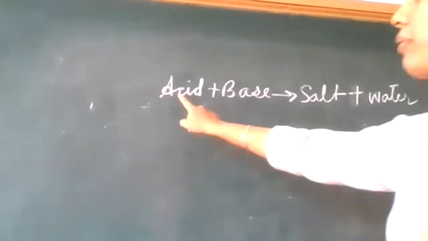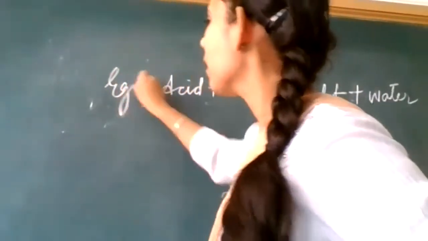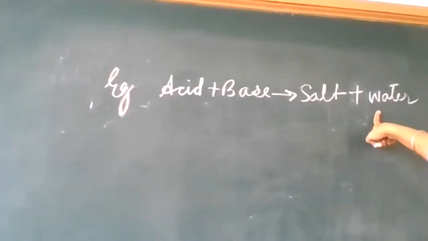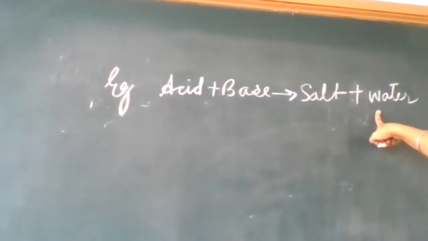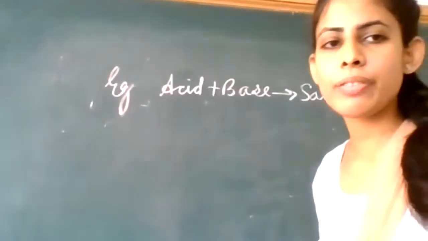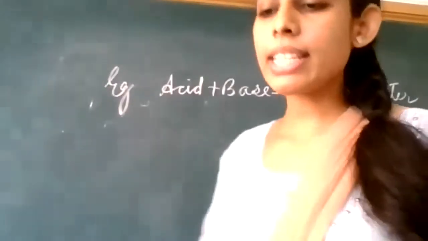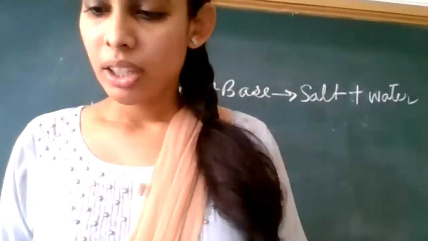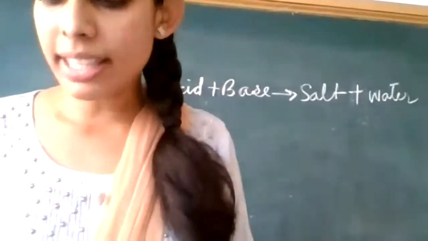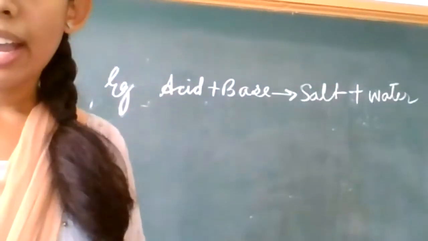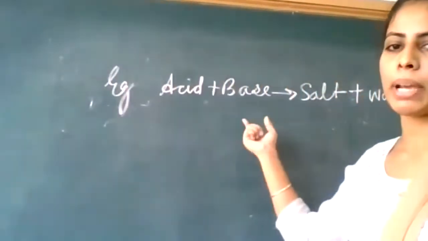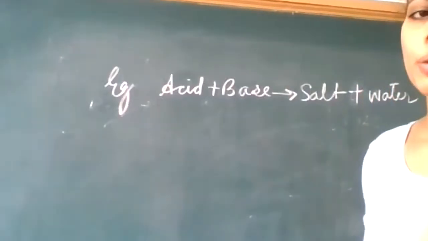So in this, the example is that acid plus base gives salt plus water. The example that is given in your book is given on page number 55. It is written in bold, neutralization, and next is written acid plus base gives salt plus water, and then you will write the example here.